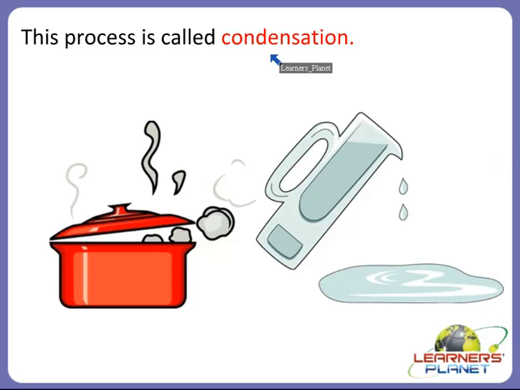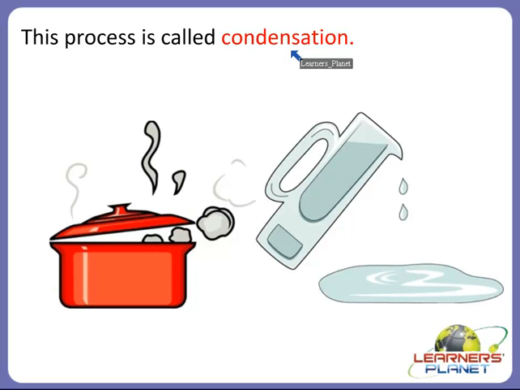And what is condensation? Yes, when a gas cools, it changes into a liquid state, and we can say that it has condensed. So this process is called condensation. Okay children, so have you got it?